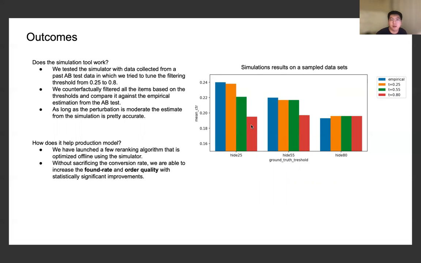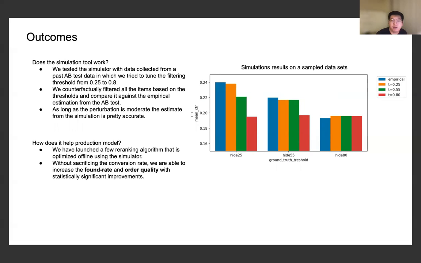And from this plot, we can see the estimations from this counterfactual estimation, where we increase the hiding threshold from 25 to 80%, from the model are actually quite close to the empirical estimation we got from the true data collections.